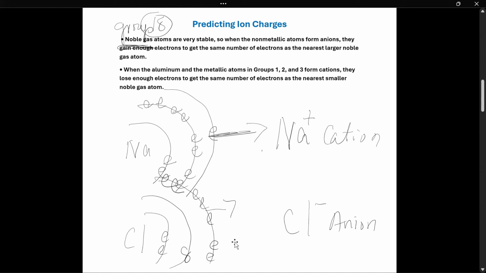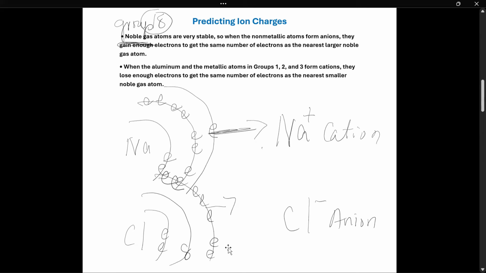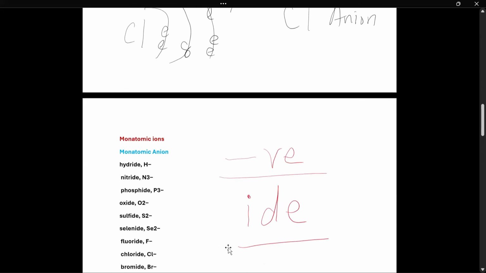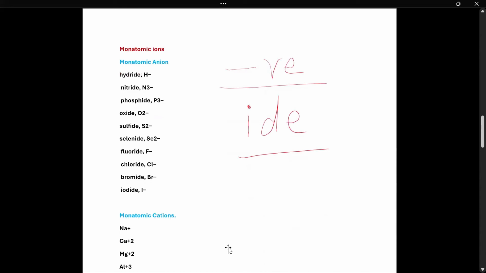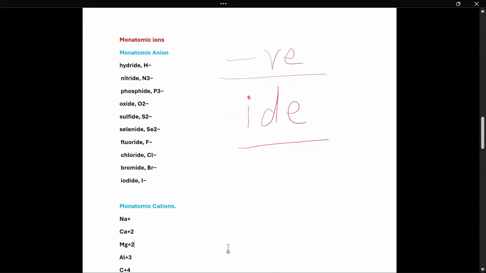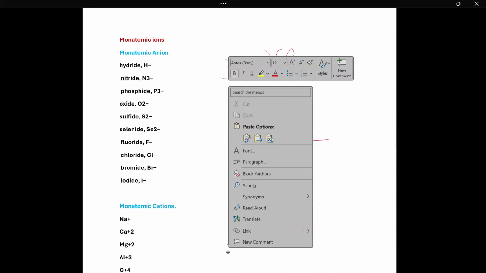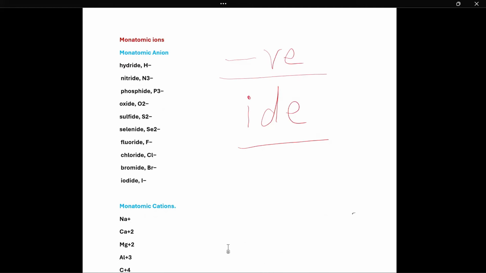Now, those two types. At this point, we know cations and anions. Now, another term you need to know: monoatomic. Mono in science always means one. Monoatomic ions are the ions which are made by one atom or one type of atom.